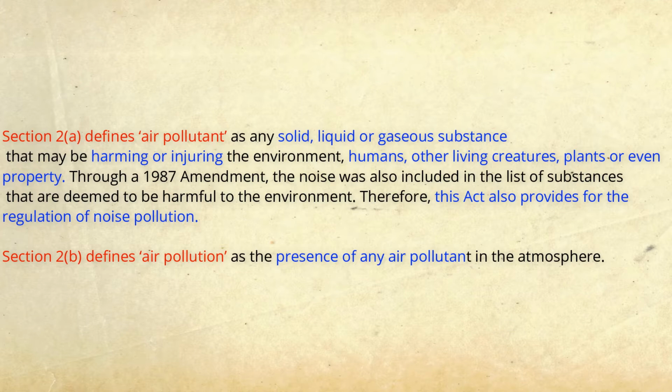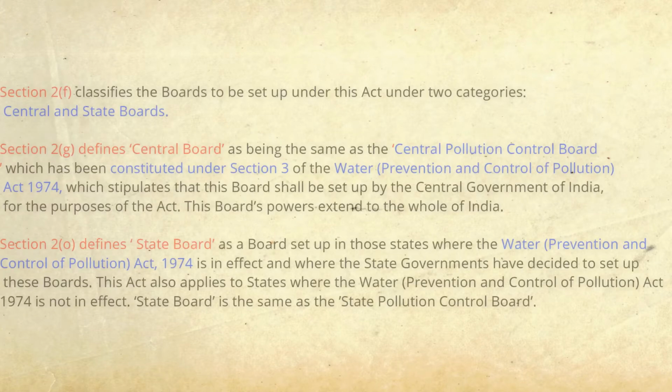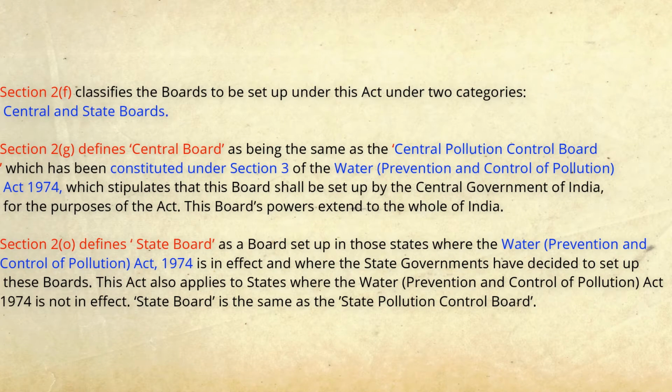Furthermore, section 2B defines air pollution as the presence of any air pollutant in the atmosphere. Furthermore, the act sets up the State Pollution Control Board and also the Central Pollution Control Board under section 2F. Moreover, section 2G gives the important definition with regard to the Central Pollution Control Board.